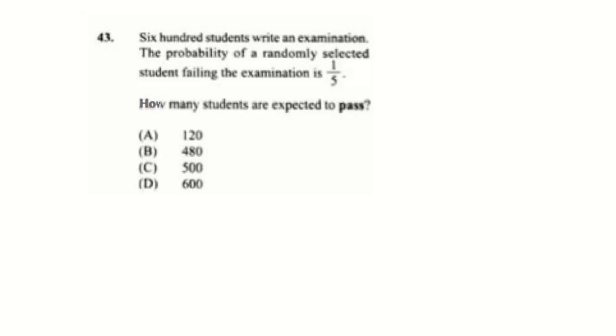Alright, let's look at 44. This is the next question. They're asking you how many students pass. We know that 4/5 pass, and 4/5 of 600 is 480.